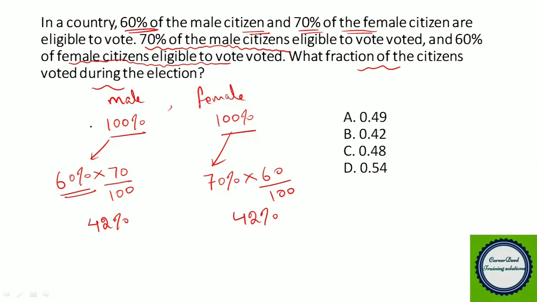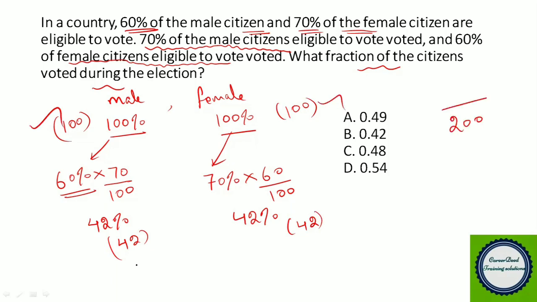Now, if you take totally, we have 100 male, out of 100, only 42 male candidates voted. Similarly, if you take 100 female, out of 100, we have only 42 female candidates voted. Now, totally, we have 100 plus 100, 200 people. So, out of 200, only 42 plus 42, 84 candidates voted. That means you can write it as 42 upon 100. That is only 42% voted.